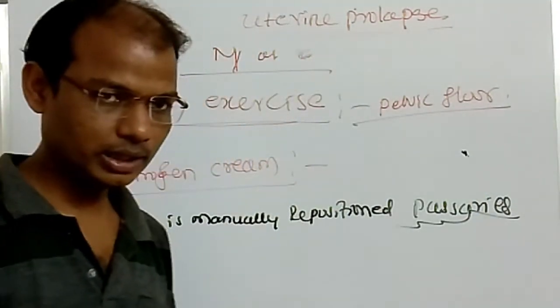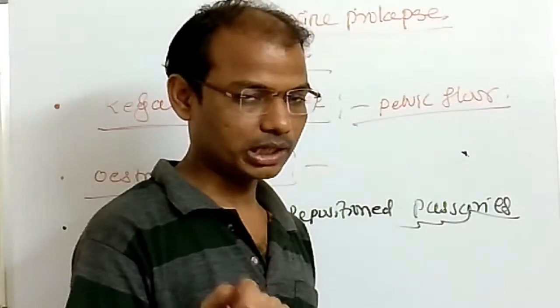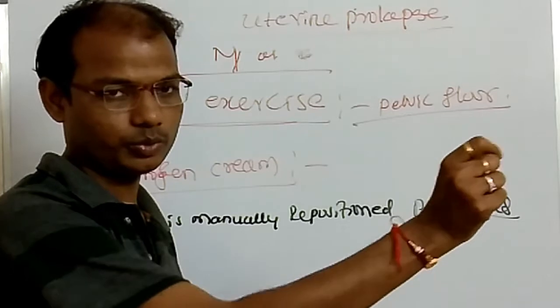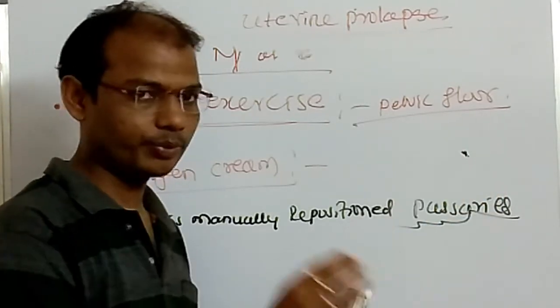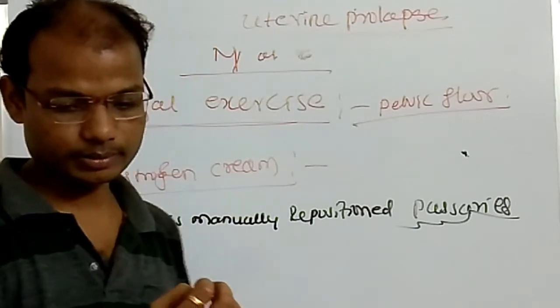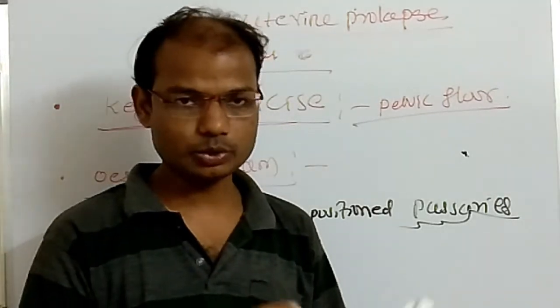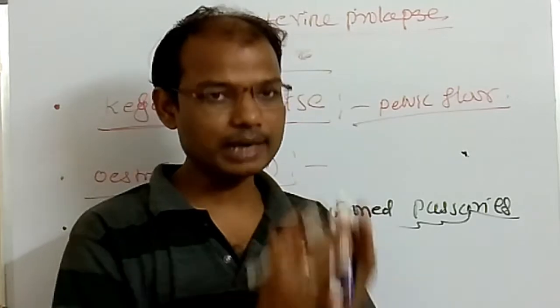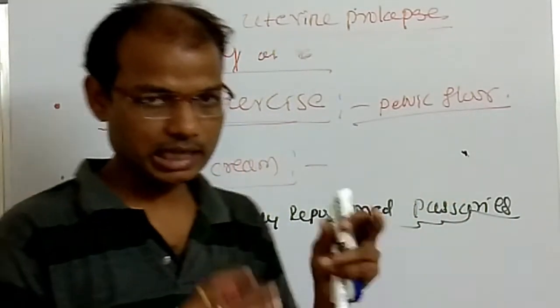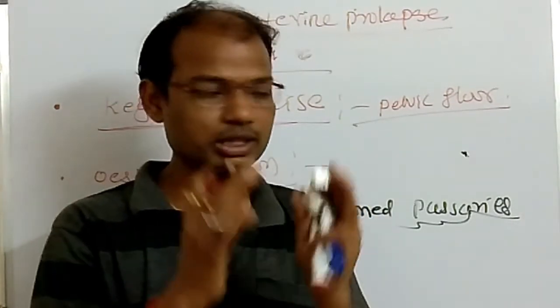This is done with aseptic techniques. Using gloves, the uterus is pulled back to its original position. After it is pulled back to the original position, devices are used to maintain the alignment of the structure. These are called pessaries. Pessaries are devices which help to hold the uterus in its original position.